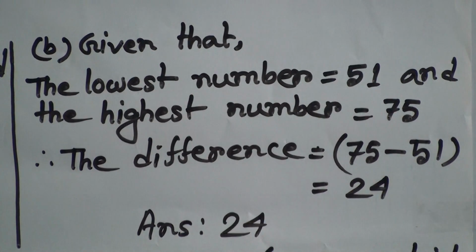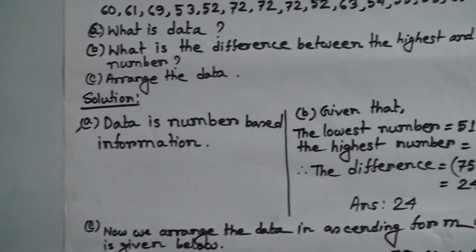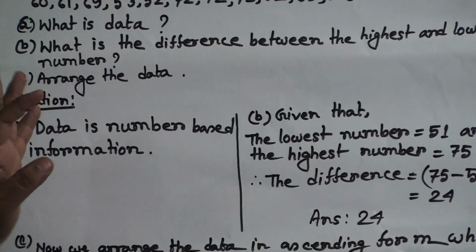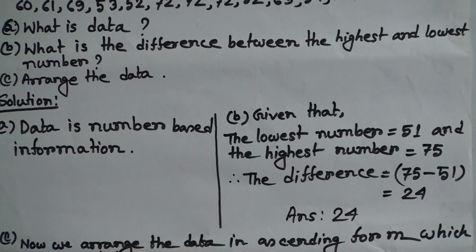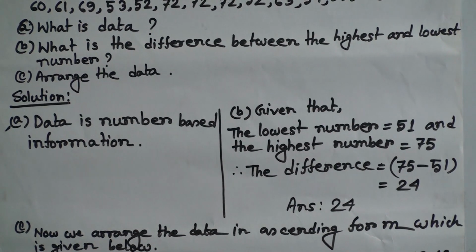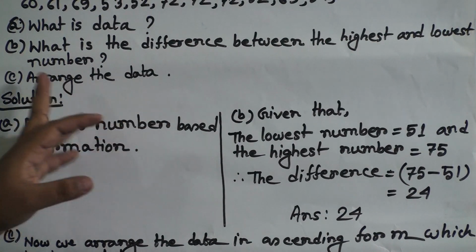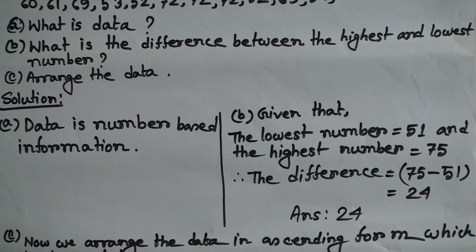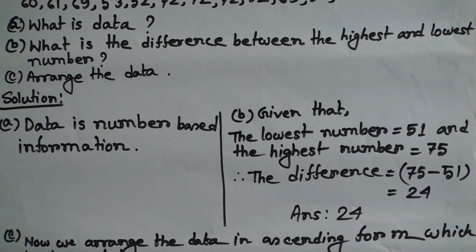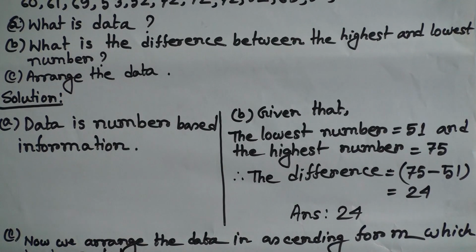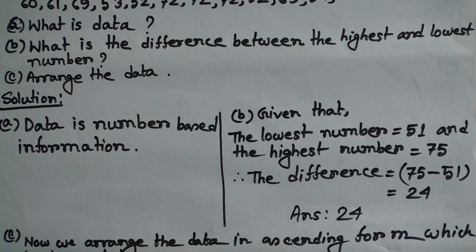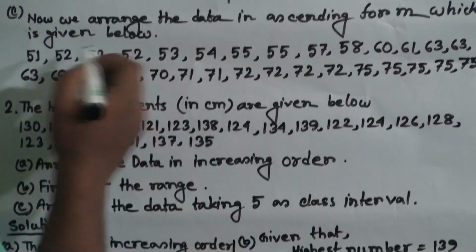Okay, next C number question, arrange the data. My dear students, so easy question, and we have already learned this from class 1, right? Write the numbers in ascending order, write the numbers in descending order. The question asks you to arrange the numbers in ascending order or descending order. You can choose any one. So now we arrange the data in ascending form.